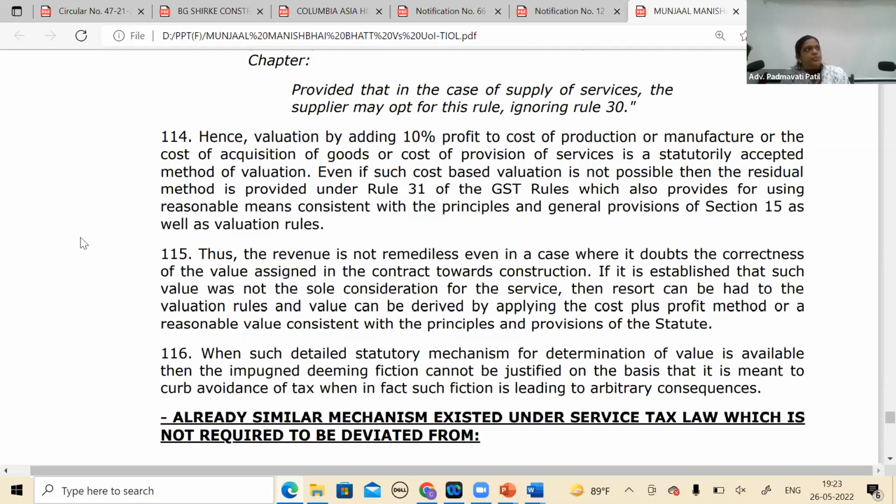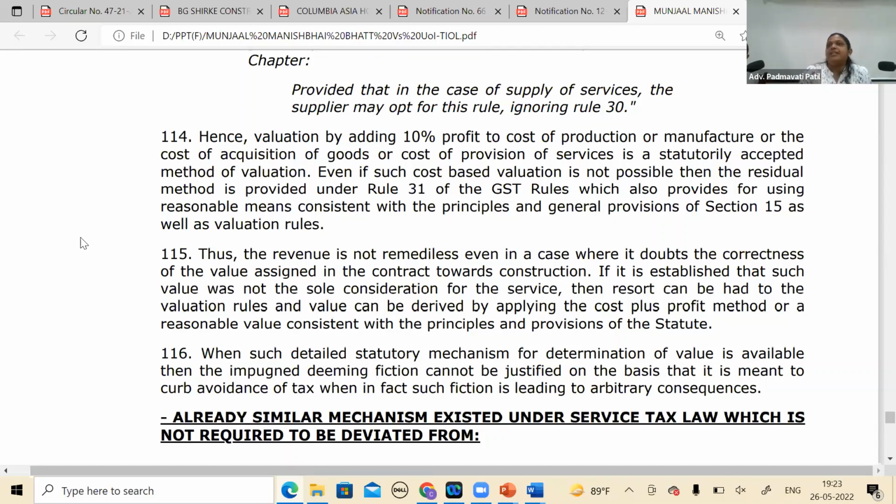They are aware it is leading to that, but you cannot just take support of this and fix any value. And even if you do that, the department has to resort to 15(1) and valuation. Yes, the valuation as per the property. Even if you go through the entire judgment, this is a very nicely written judgment, wherein they have considered all aspects. Even if the department has some doubts in its mind, it is not an open jacket formula.